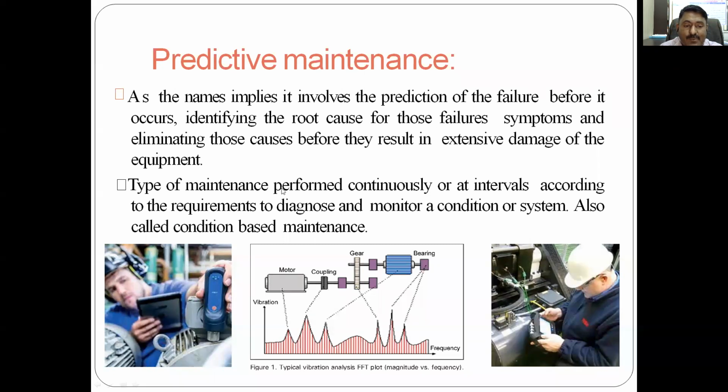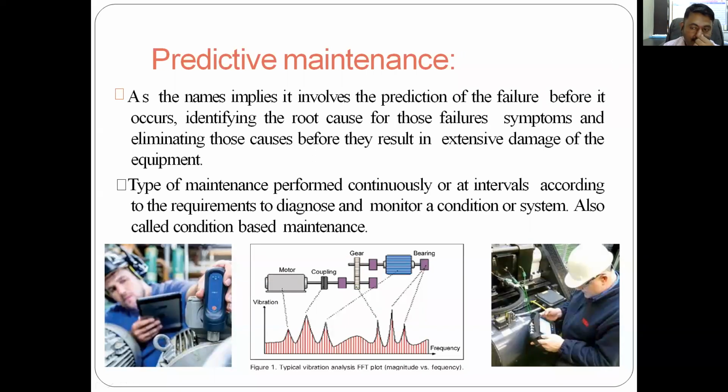It is the type of maintenance performed continuously or at intervals according to the requirement to diagnose and monitor the condition of a system. Here, to diagnose is to find which type of defect will be there, and to monitor a condition. In bearing terminology, there is one word, condition monitoring. So it involves continuously checking that bearing. It is also called condition based maintenance.